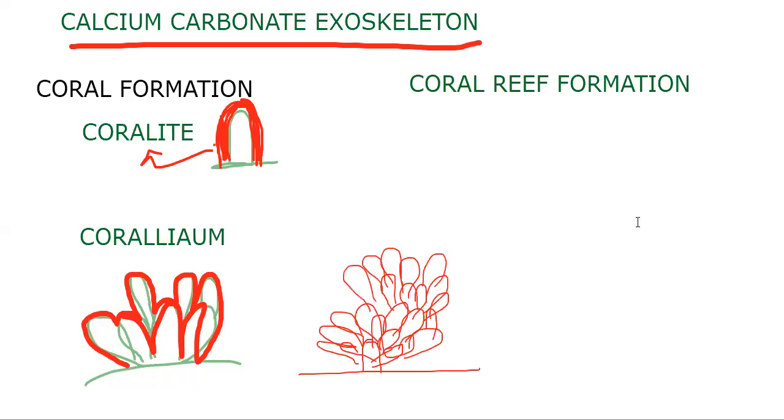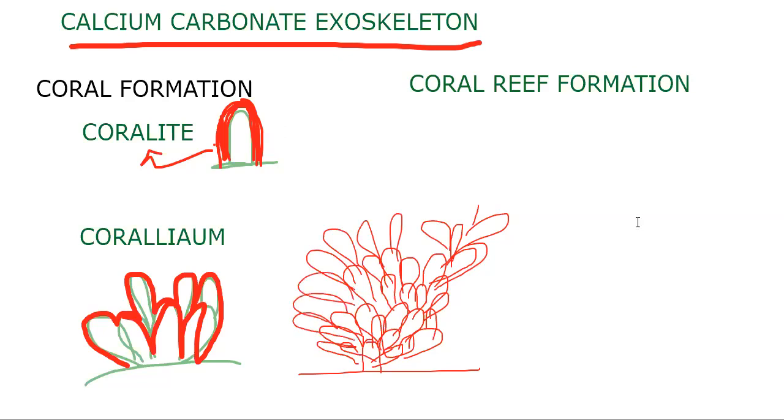A bud is formed, but not separating from the mother. It goes on for millions of years, and they have a calcium carbonate exoskeleton. The organism is inside and the calcium carbonate exoskeleton is getting formed over it.